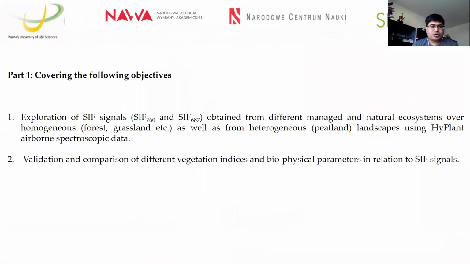Now I come to part one of my objective. In this part we will explore the SIF signals from different natural and managed ecosystems, and we try to figure out the relationship between different vegetation indices and biophysical parameters in relation to SIF signals. We also try to validate the HyPlant-derived maps in relation to ground measurements.